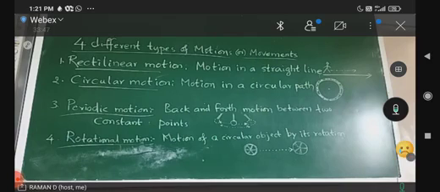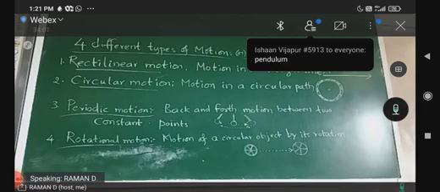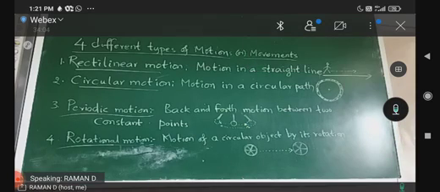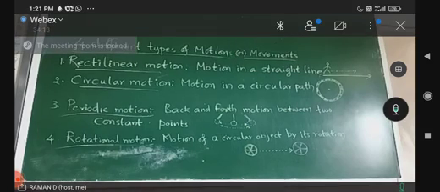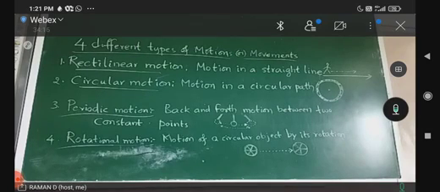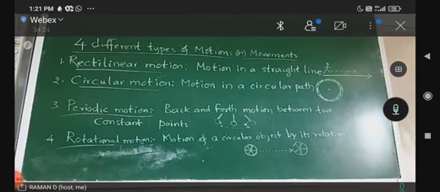Next, periodic motion. Sometimes to this side, sometimes to that side, like a back and forth manner. If a subject is moving between two constant points with a fixed interval of time, then it is called periodic motion. Generally, we might have exhibited this by playing on a swing. A child on a swing moves front and back. A pendulum in a wall clock moves back and forth the same distance.